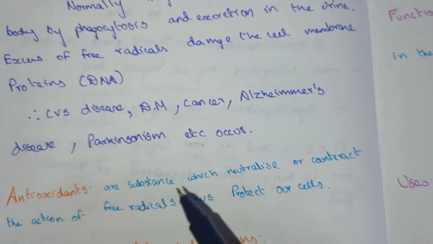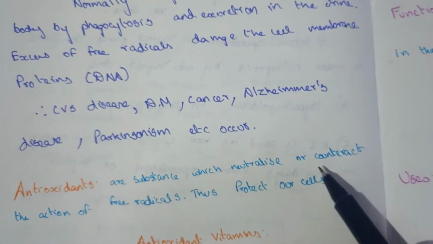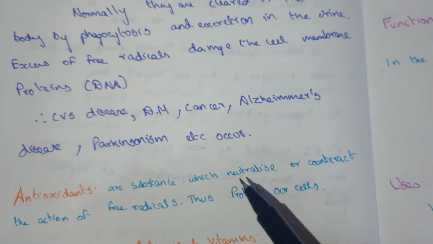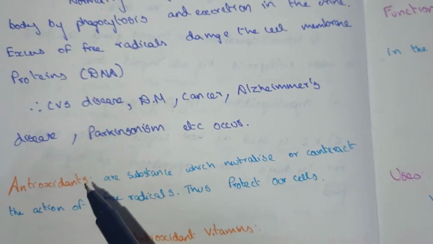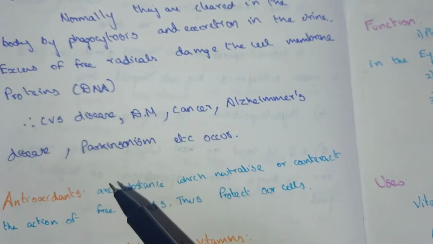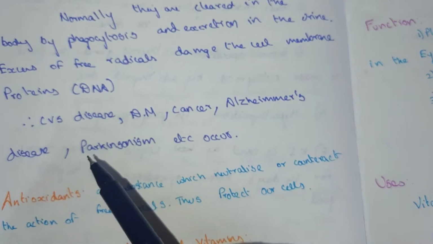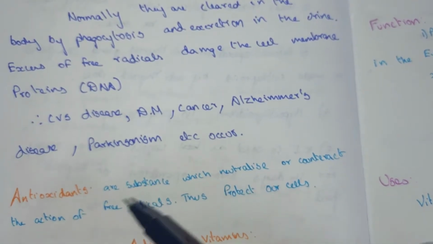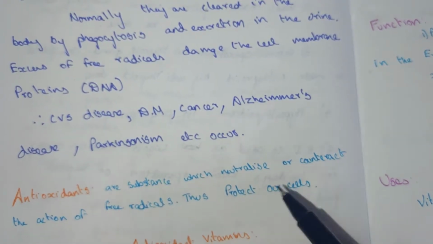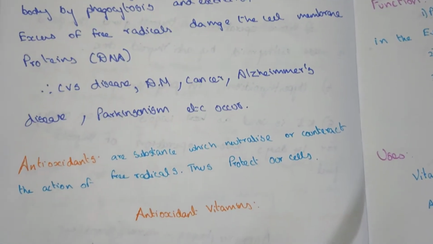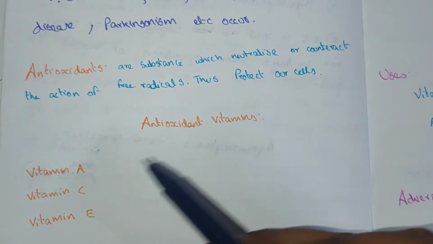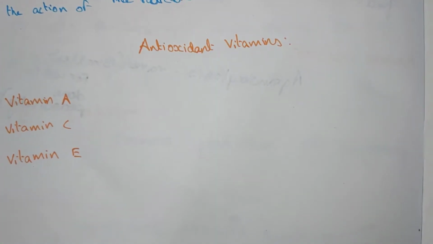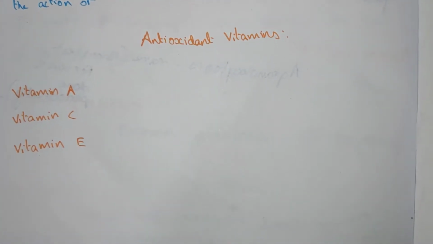Antioxidants are the substances which neutralize and counteract the action of free radicals. Thus, they protect our cells. Antioxidants act against the oxidants, which lead to cardiovascular disease, diabetes mellitus and cancer. The antioxidant vitamins are vitamin A, vitamin C and vitamin E. These are mostly known as antioxidant vitamins.